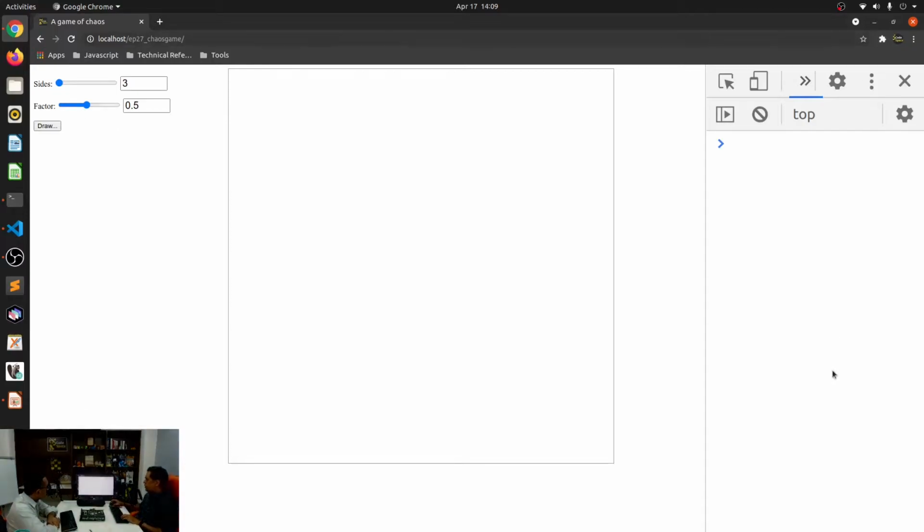I have a canvas as per usual, but I also have some controls over here. You will see. All right. The controls include a way to control the number of sides of our polygon. We will start with 3, and also something called a factor. So I can determine what the factor is. For now, I will default it to, let's say, 0.5. I also have a draw button, which will basically start the drawing.